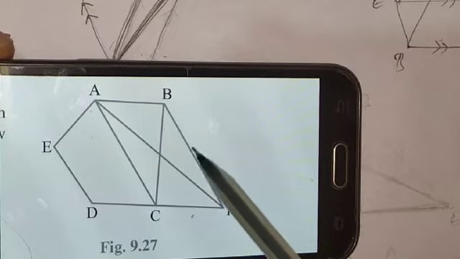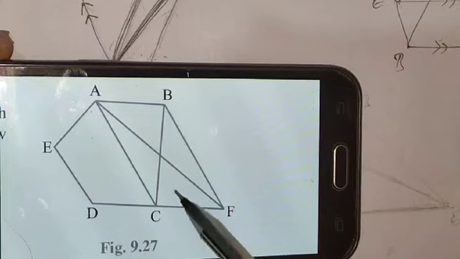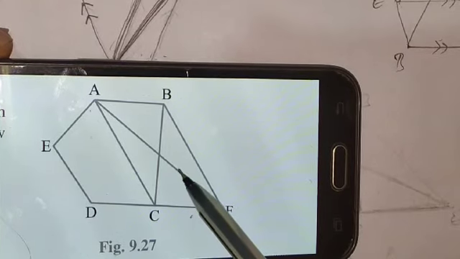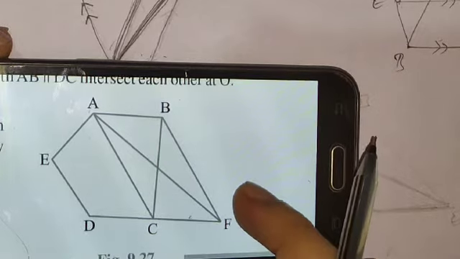Isn't it very tough to prove? I don't think so. Again we are just going to use the same theorem: two triangles on the same base and within the same parallel lines must have equal area.